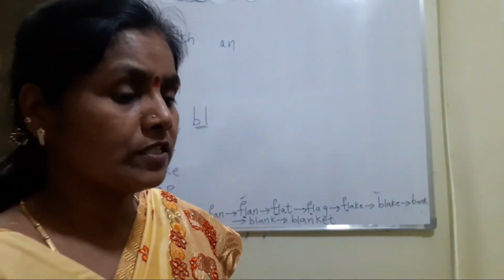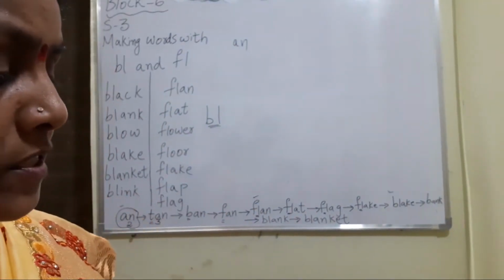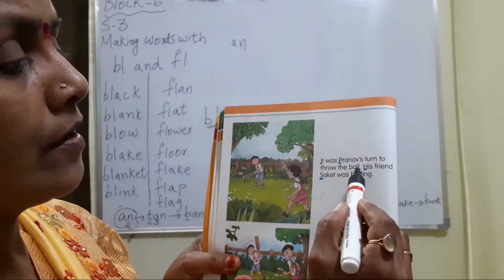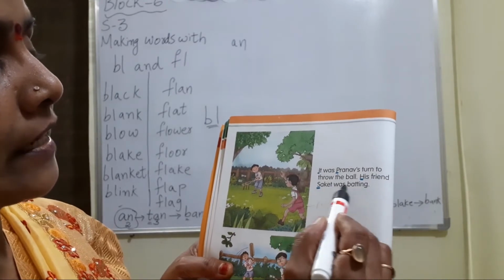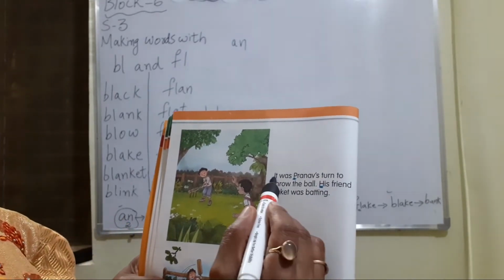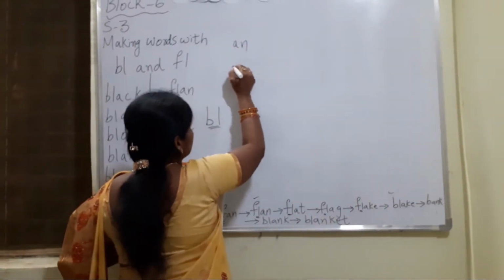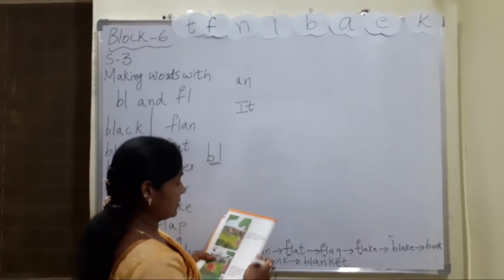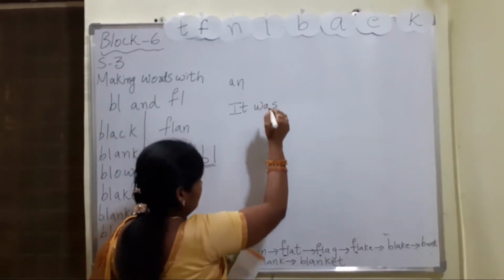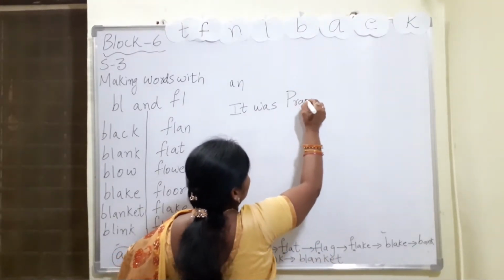See here, in the first paragraph: It was Pranav's turn to throw the ball. His friend Saket was batting. Here, which letters are capital letters? First one, I is the capital letter. It, was, Pranav's. I am writing, children, all of you look at the board.